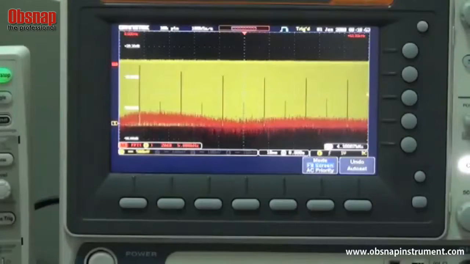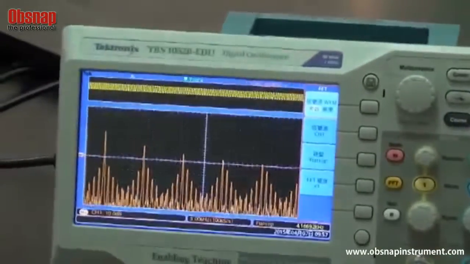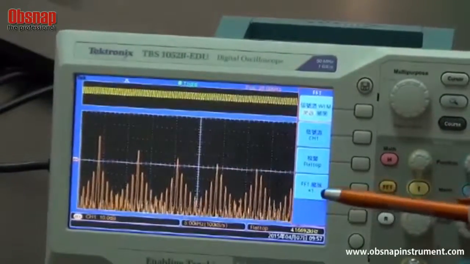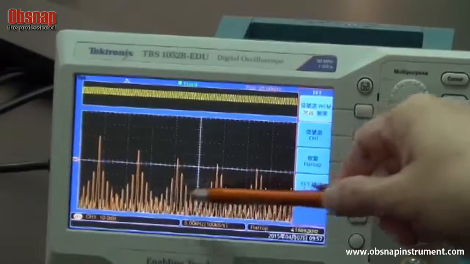For the TBS 1000 EDU, due to its insufficient retrieving points, the overall waveform display is very rough, and the even number harmonics cannot be seen.